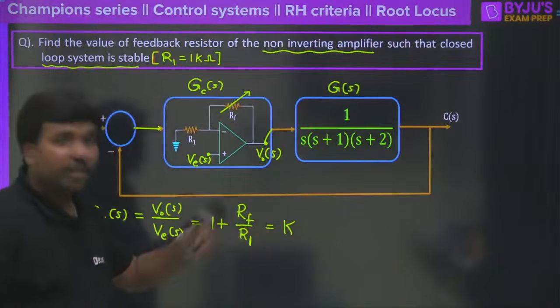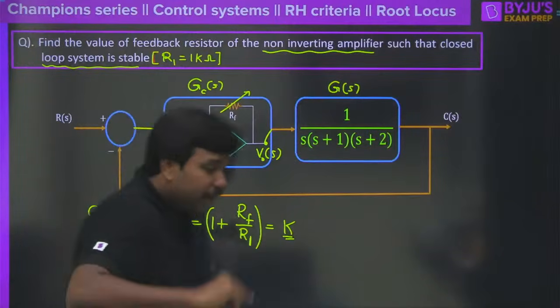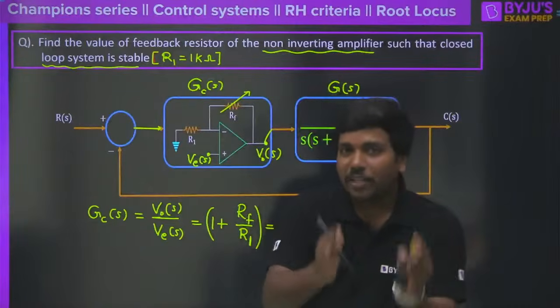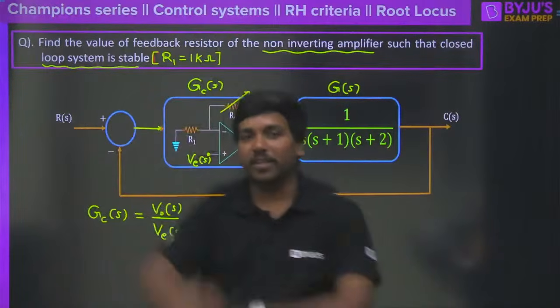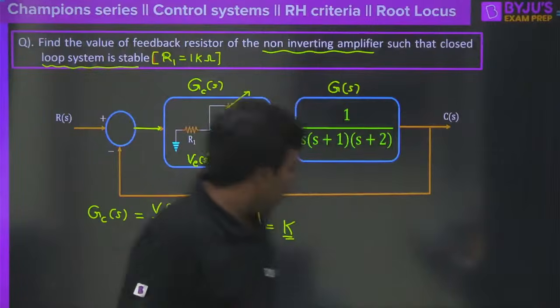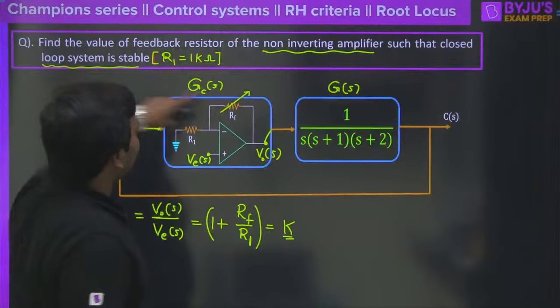This is considered as a K. So that means whatever the value of K we are getting in control system, that is actually nothing but the gain of some amplifier circuit in analog electronics, clear, in real time. So now we need to evaluate the K value first, where the closed loop system is going to be stable.